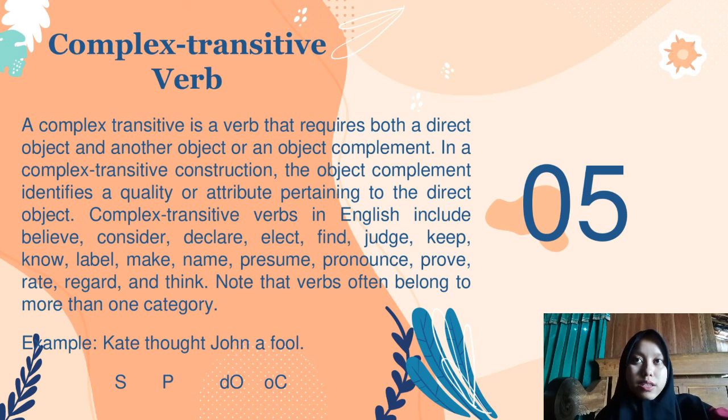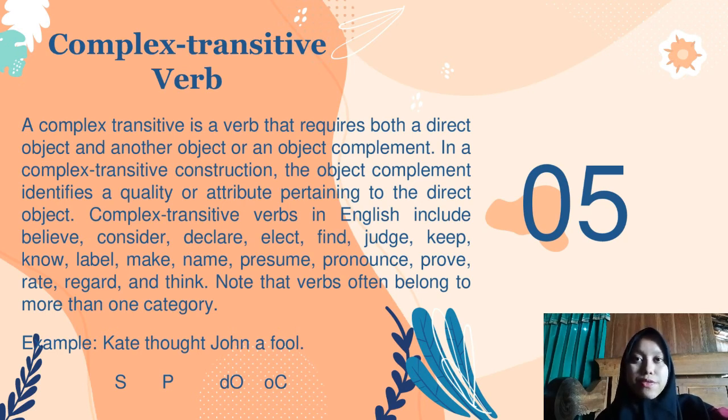The next category is complex transitive verb. A complex transitive is a verb that requires both a direct object and another object or an object complement. In an object transitive construction, the object complement identifies a quality or attribute pertaining to the direct object.